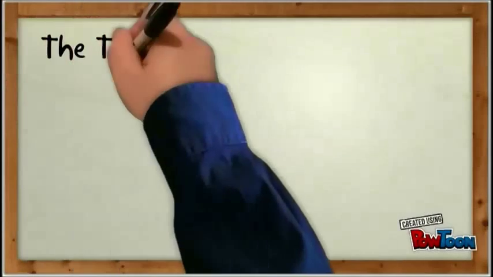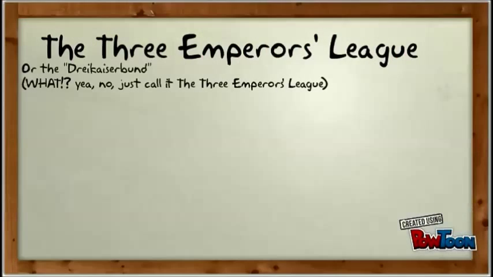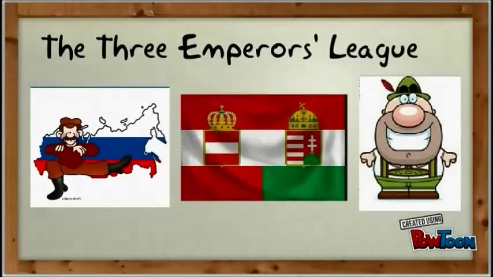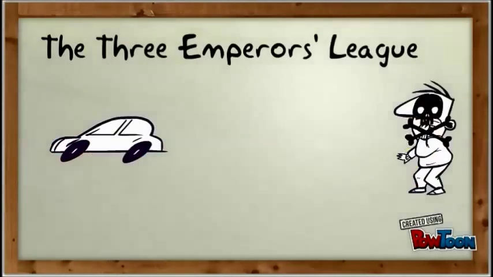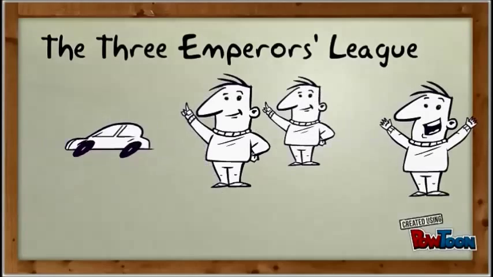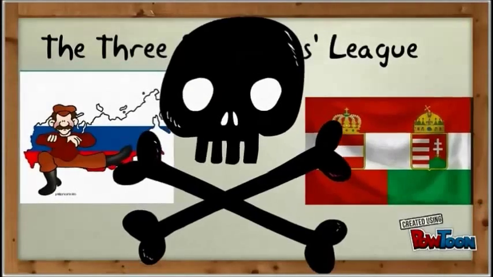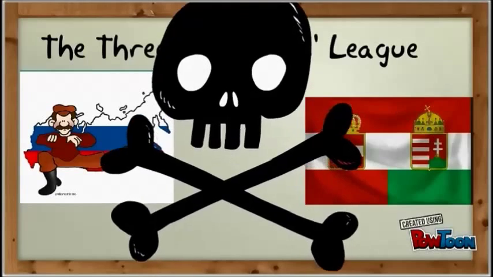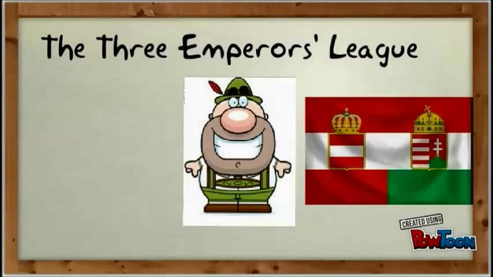He first created the Three Emperors League, or the Dreikaiserbund, which is most commonly referred to, and it was between Russia and Germany and Austria-Hungary. It stated if one country was invaded by a world power, the other two would step in and come to its aid. However, Russia and Austria-Hungary didn't get along, so Russia left, leaving Austria-Hungary and Germany by themselves.